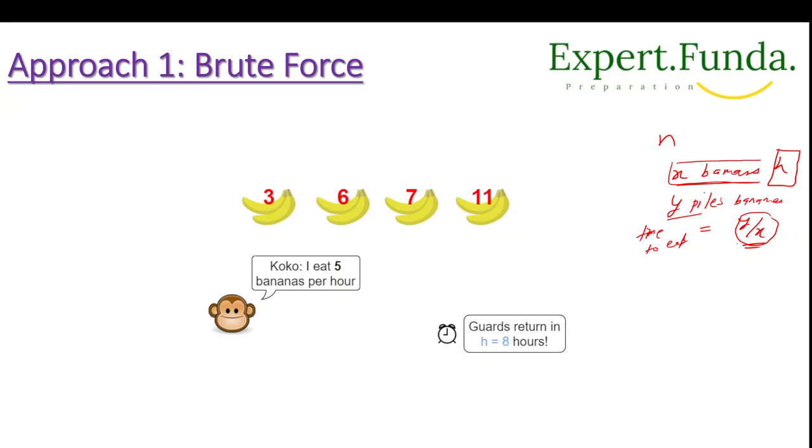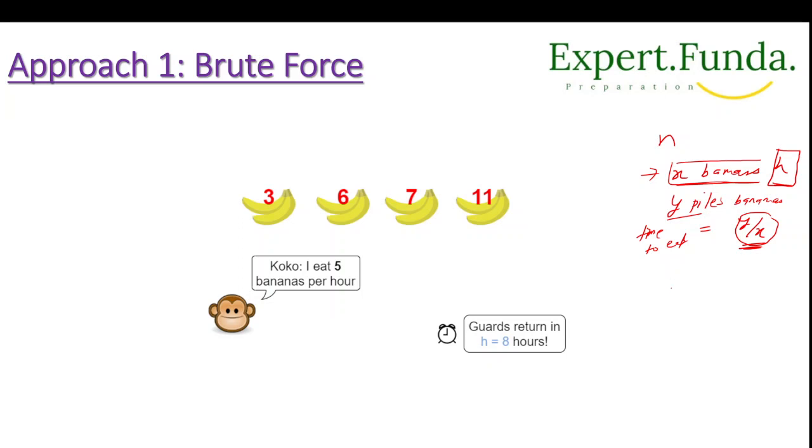So I am saying that if C has a constant speed of eating bananas, and there is X banana, so C is eating X bananas in H hours. So the time taken to eat Y piles of bananas will be Y by X, got it? So after rounding up to the closest integer, you can say, for example, if C eats 3 bananas per hour,